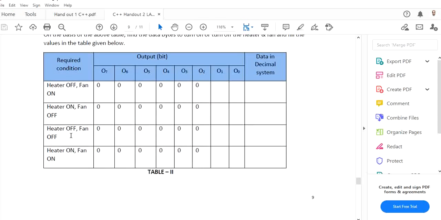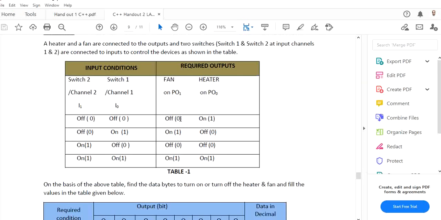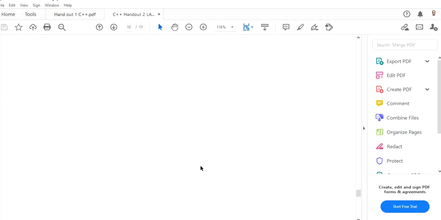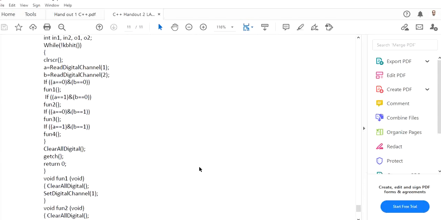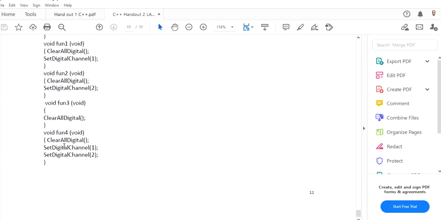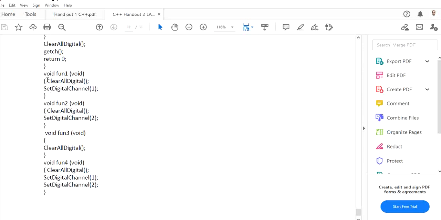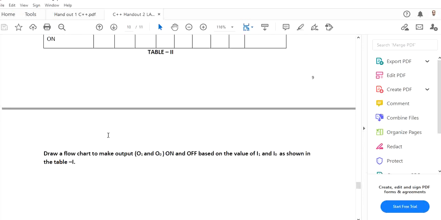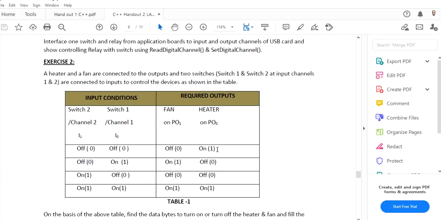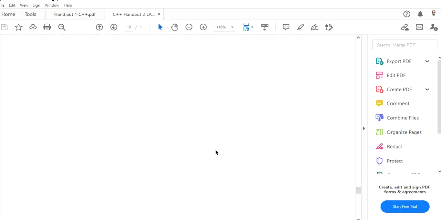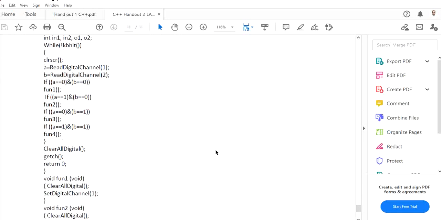Then I have called a function fan1, and here I will make this output. I use a function for the same also. So what is fan1? Fan1 has no input and output, and it does set digital channel 1. Why? Because this is the output, the first channel is on. So it's very simple, you can do it.